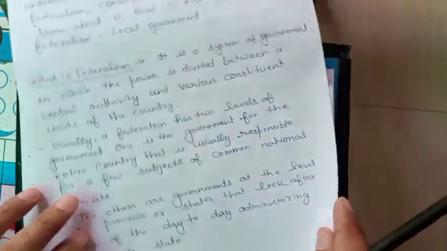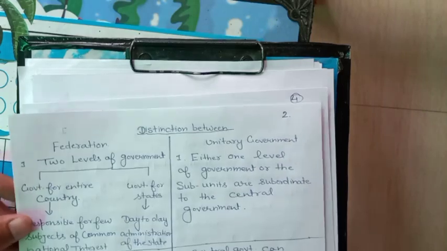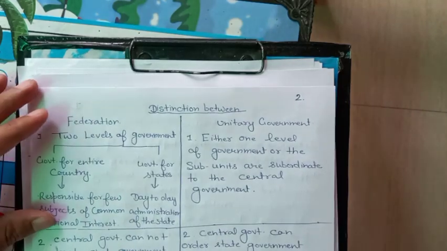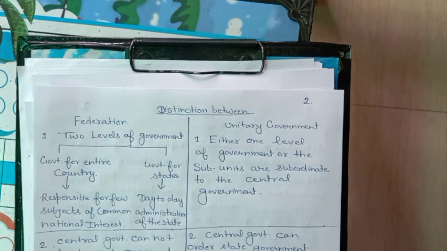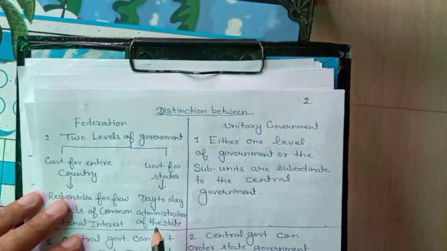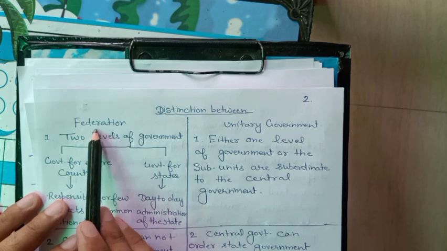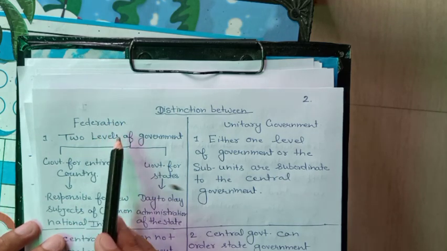The next concept that we discuss here is the distinction between the federation and the unitary form of government. In this world there are many countries which adopted the federation system and some countries which have the unitary form of government. Let us discuss one by one. First of all, we start with federation or federalism.